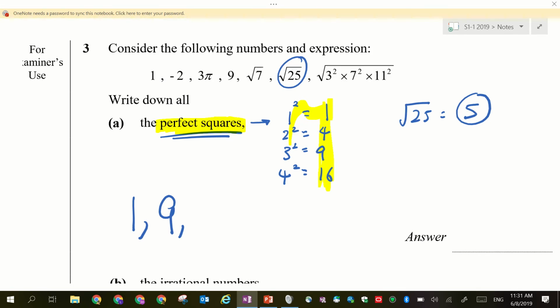Perfect square. So may I ask you, is 1 a perfect square? 4 a perfect square? 9? 16? 25? Okay. So you see, 25 is a perfect square. Is correct. But is square root 25 a perfect square? No. Square root 25, what is the answer? 5. Is 5 a perfect square?